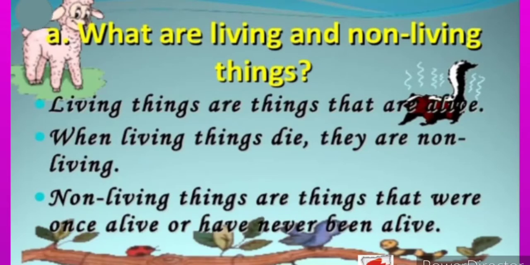So let us start. The first thing is the definitions of living and non-living. Living things are things that are alive. When living things die, they are non-living. Non-living things are things that were once alive or have never been alive.